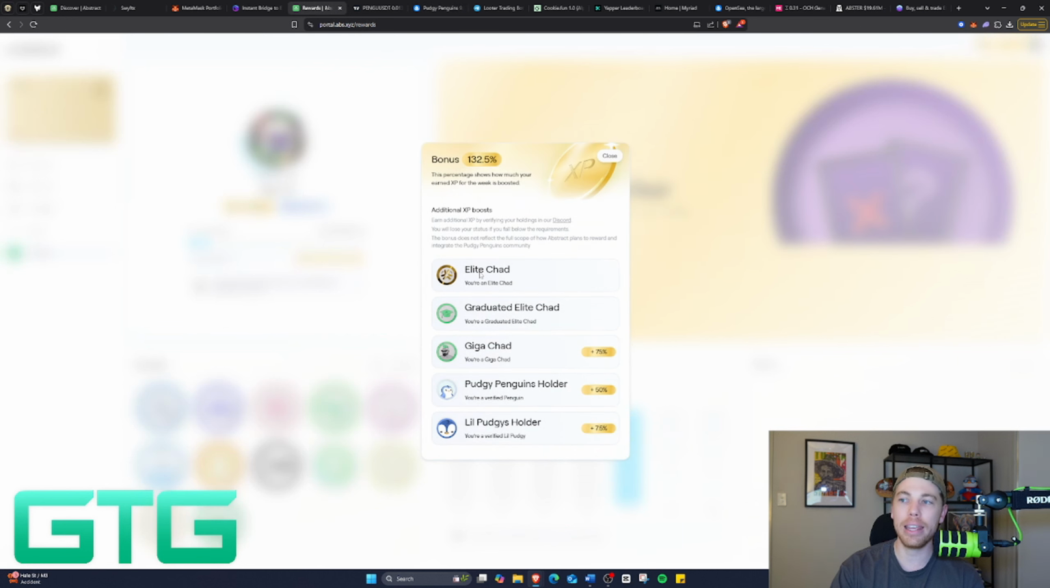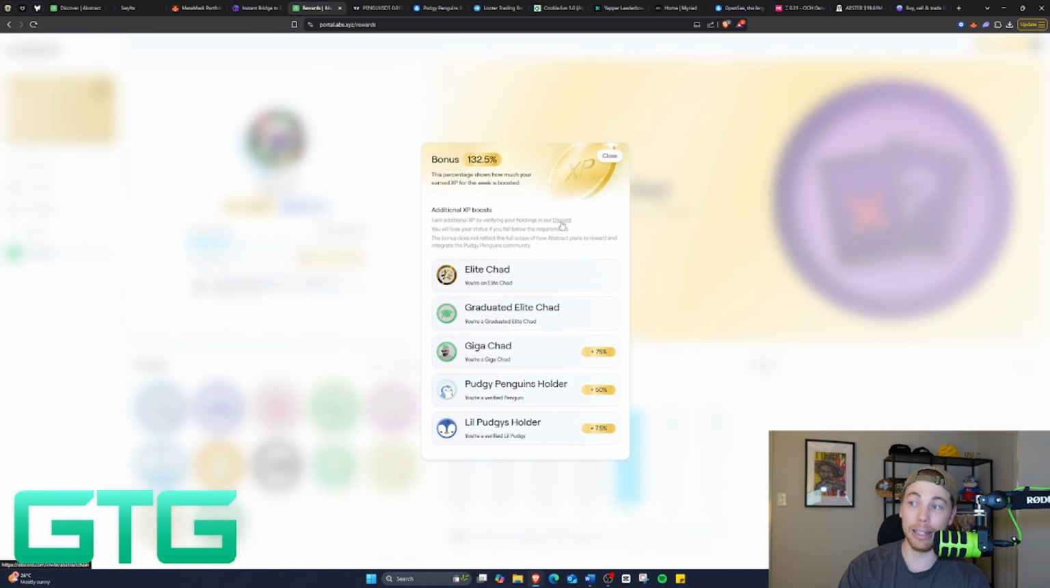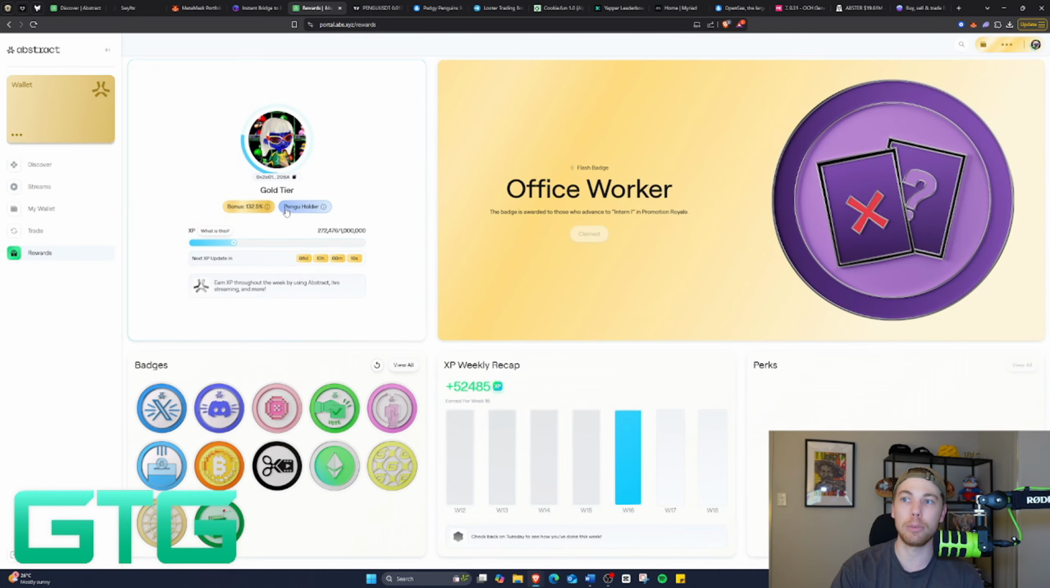So over on the side here, as you can see, they have some inbuilt potential roles that you can earn within the Discord, but they also have a Pudgy Penguin holder role over on the side as well. And you do get bonuses on your weekly XP, which go towards the Abstract airdrop, dropping towards the end of this year. But again, if you need to click on the Discord, literally go to this rewards tab and click that Discord link there, and it'll take you to the Abstract wallet.